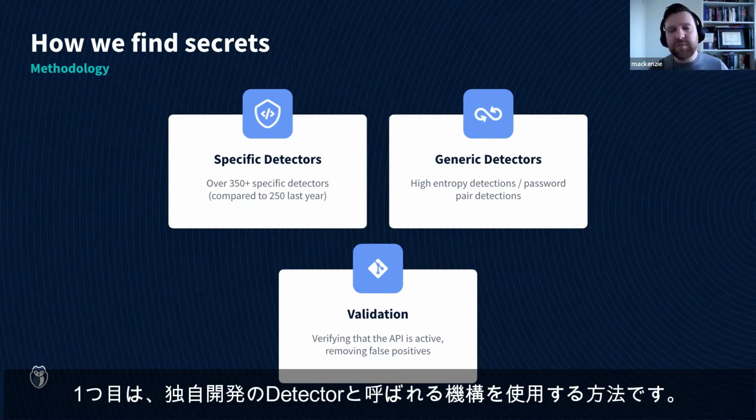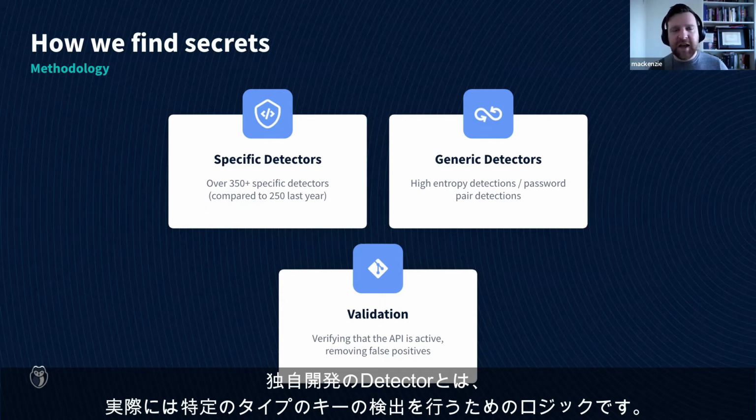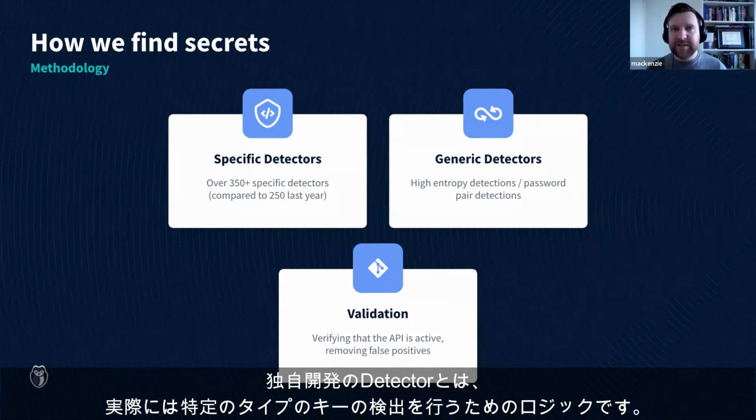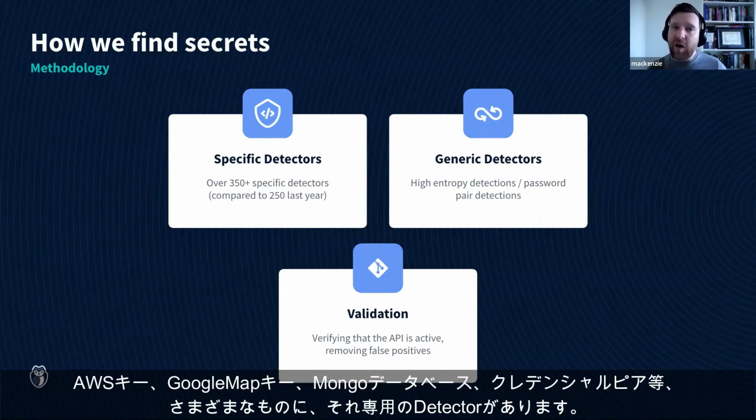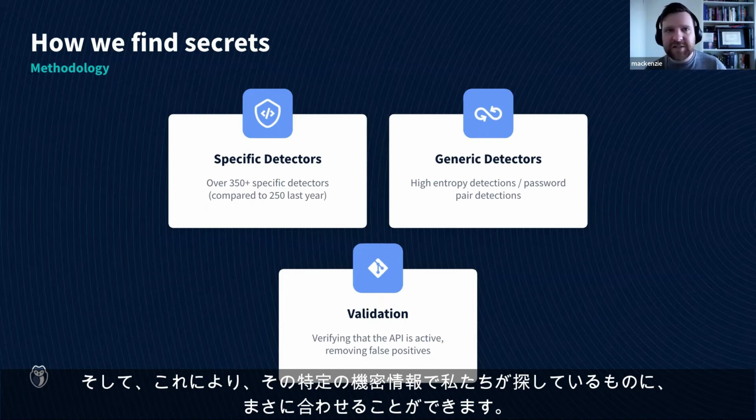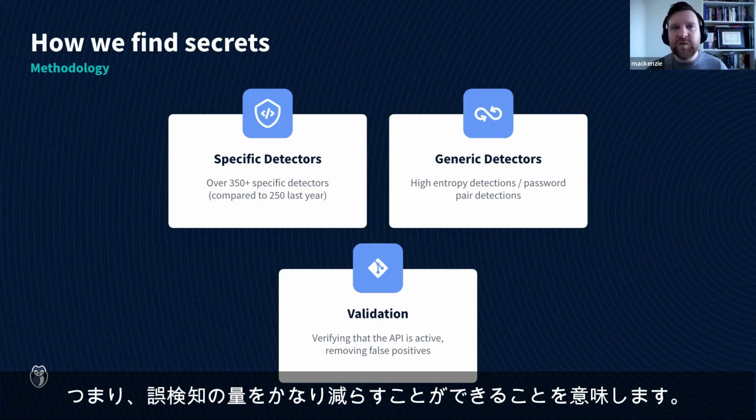The first one is that we use what we call specific detectors. Now, these specific detectors are really for specific types of keys. We currently have 350 different types of these detectors, and you'll have a specific detector that's only looking for AWS keys, Google Maps keys, Mongo database credential pairs, everything very specific. And this allows us to really tune into what we're looking for in that specific secret. It means that we can really reduce the amount of false positives that we have.